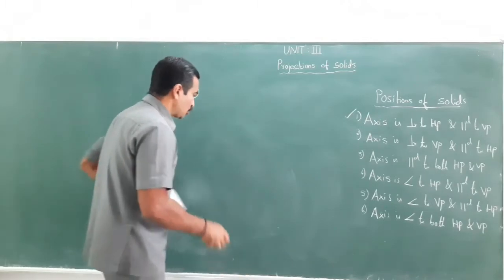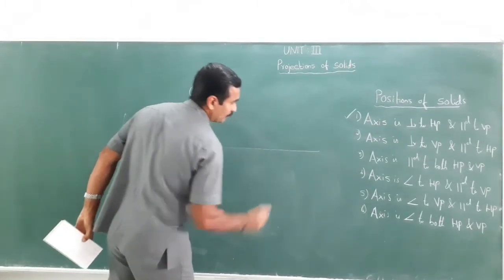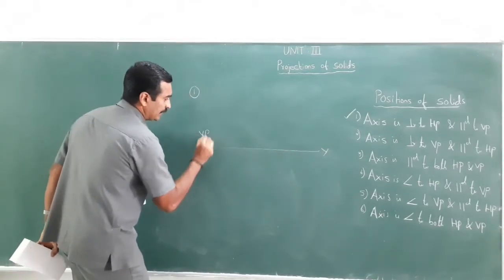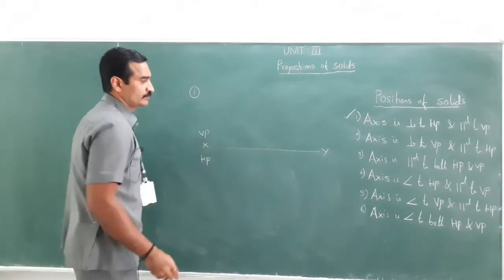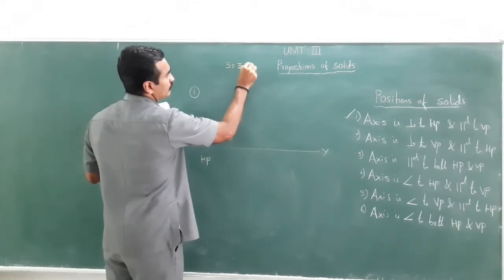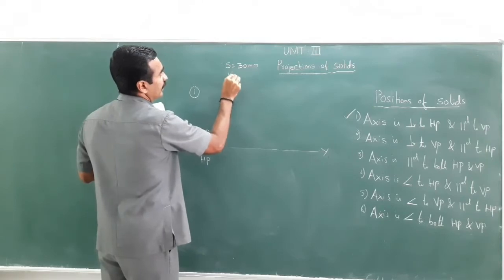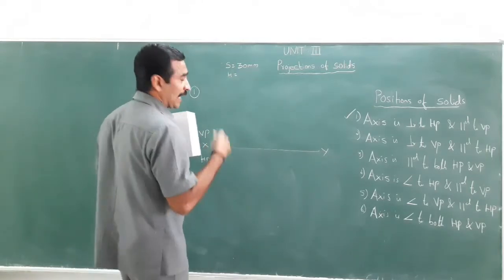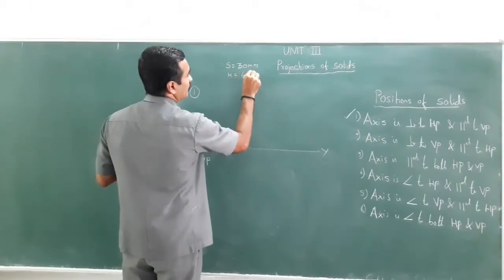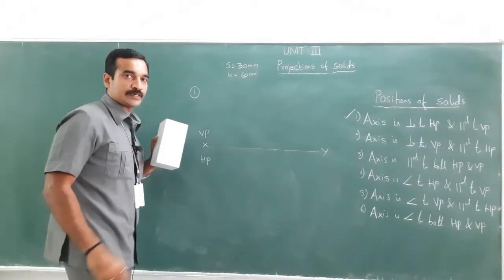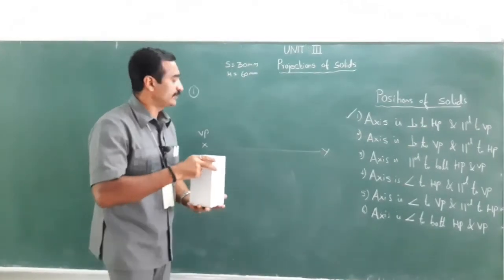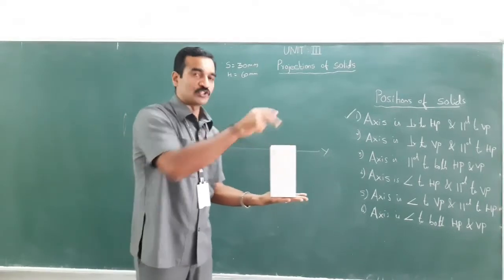Now I am going to draw two views. X, Y is nothing but the reference line, with VP and HP. Assume the side as 30 mm and the height, that is axis height or altitude or length, as 60 mm. Side of the square is 30 mm. This is how I have positioned it here.